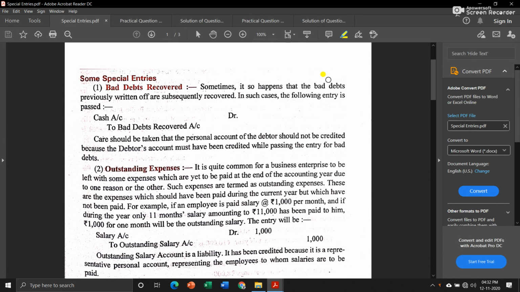Hello everyone, in this session we will be discussing some special entries and we will solve two practical questions. Now first let us see some special entries.